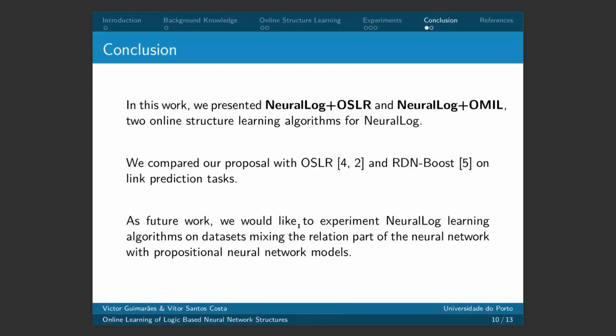I believe this concludes. To summarize, we present two structure learning algorithms based on NeuroLog. We compare our proposal with the original OSLR and RDN-Boost. Future work would like to experiment with NeuroLog learning algorithms on datasets mixing the relational part of neural networks with propositional neural network models, which is a benefit of NeuroLog that can combine both relational parts of neural networks described through first-order theory with traditional neural network approaches.